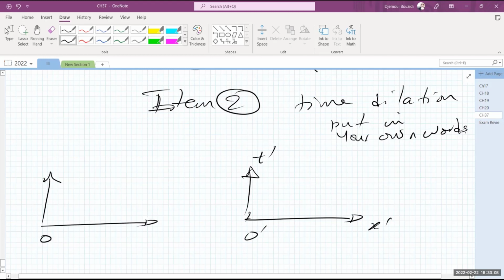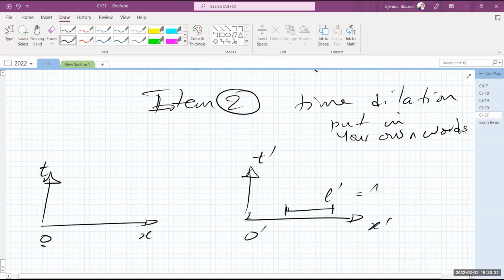This is observer O stationary, where everything is unprimed in his frame. He looks at the ruler that this guy has. Here is the ruler, okay? The ruler, obviously, for this guy is L prime. And he wants to measure that ruler, how long it is. So observer O wants to measure this ruler, how long it's going to be.